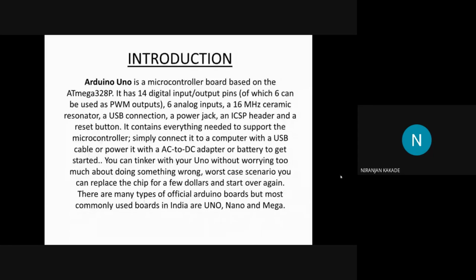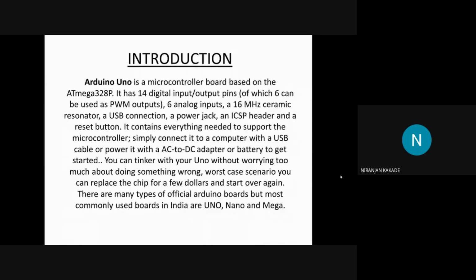Introduction. Arduino Uno is a microcontroller based board based on the Atmega 328P. It's a microcontroller. It has 14 digital input or output pins, of which 6 are used as PWM outputs. There are 6 analog pins, a 16 megahertz ceramic resonator, a USB connection, a power jack, an ICSP header, and a reset button.